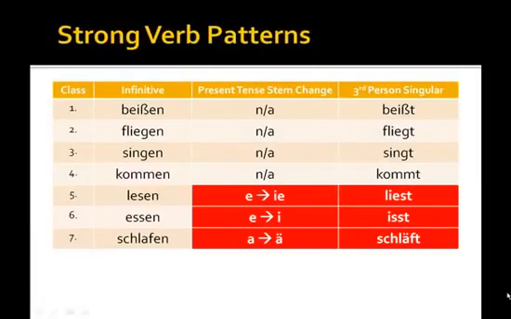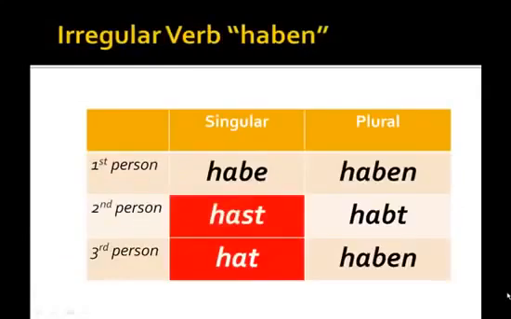Now, let's take a look at irregular verbs. Now, irregular verbs, for instance, haben, to have, manifest the same change in the second and third person singular. Something's different. However, you'll see here that it's not a question of the quality of the verb stem.